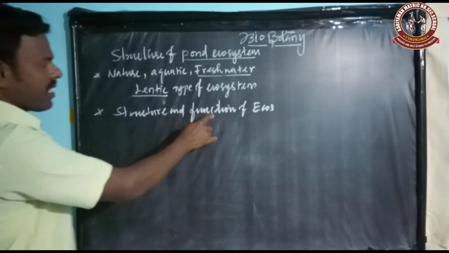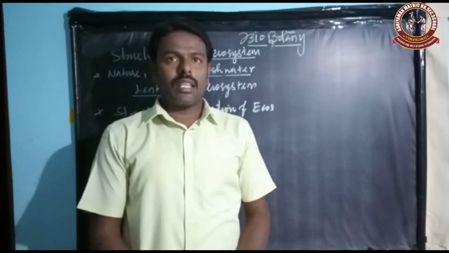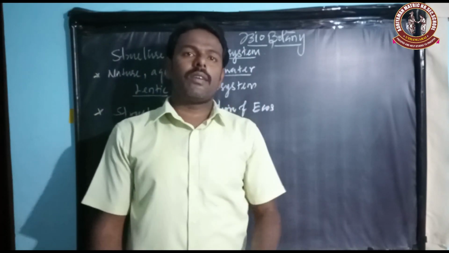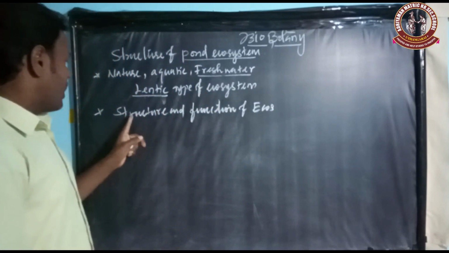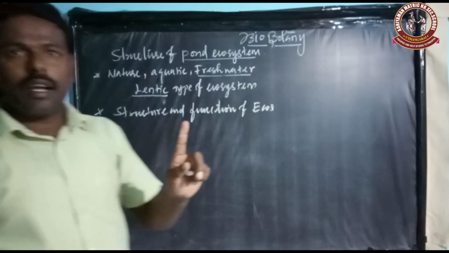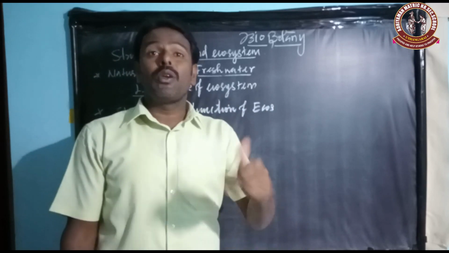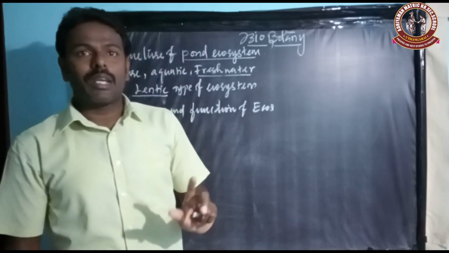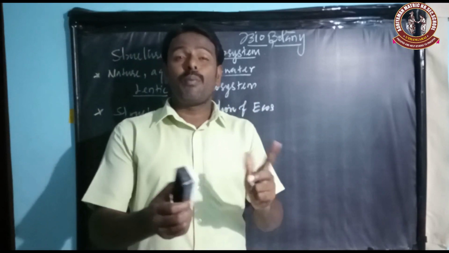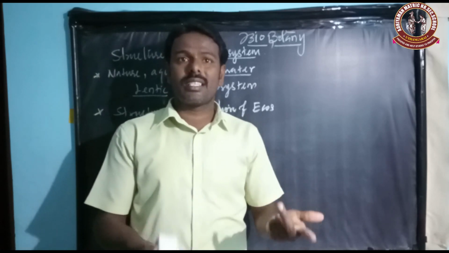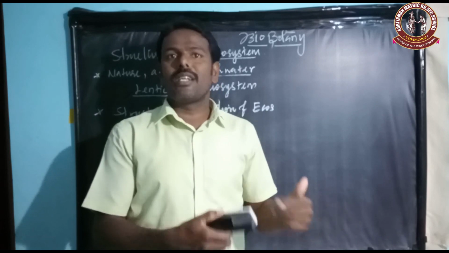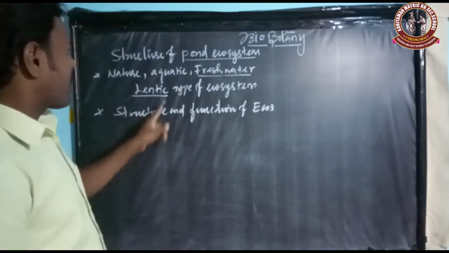These are the two measures of ecosystems. So what are structure and function? The structure means biotic communities like number of species, biomass, number of habitats, and non-living things like nutrients and water. That is the structure of an ecosystem.